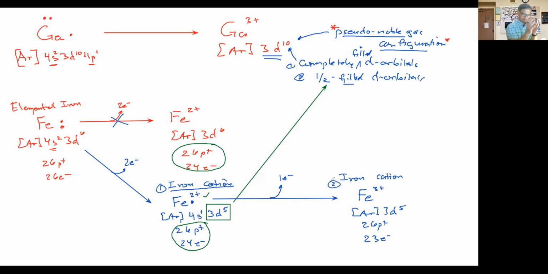We don't see it at all with the representative metals, but we do see it with the transition metals, where the elemental neutral form of the element can form two different ions. Okay, so we have an iron cation with a 2+ charge, and an iron cation with a 3+ charge.